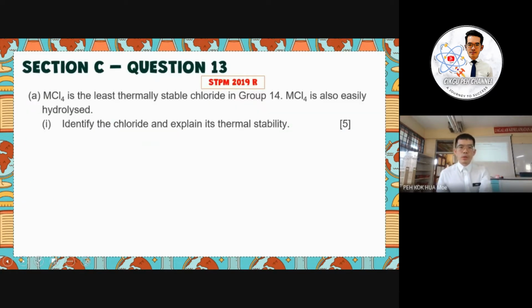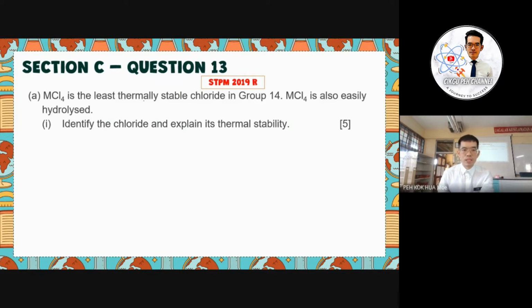Okay, so the next question will be question 13. Okay, so this is the question in 2019 repeat. So for a repeat question, we don't have any Laporan Peperiksaan to refer to, but we have already seen and gone through so many Laporan Peperiksaan from 2012 to 2019. We can use the advisable answer given in the Laporan Peperiksaan already, right? And we try to meet what is the NPM required in your answer. Okay, so let us read the question.